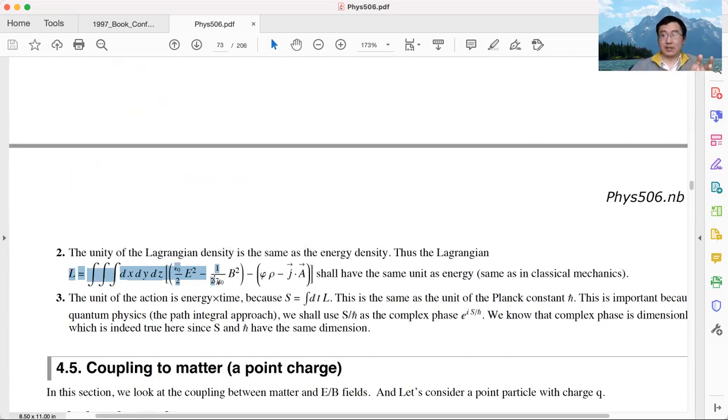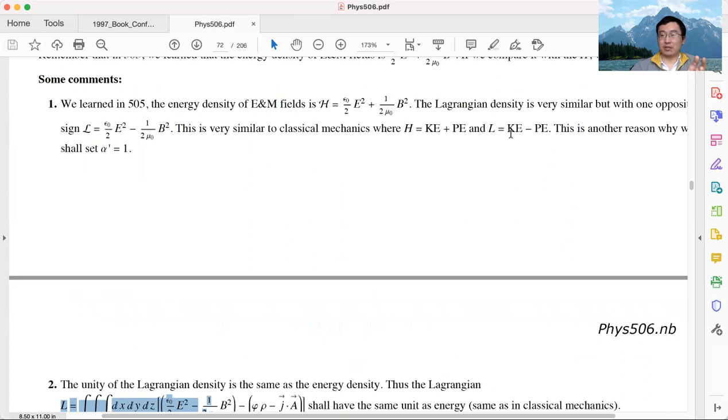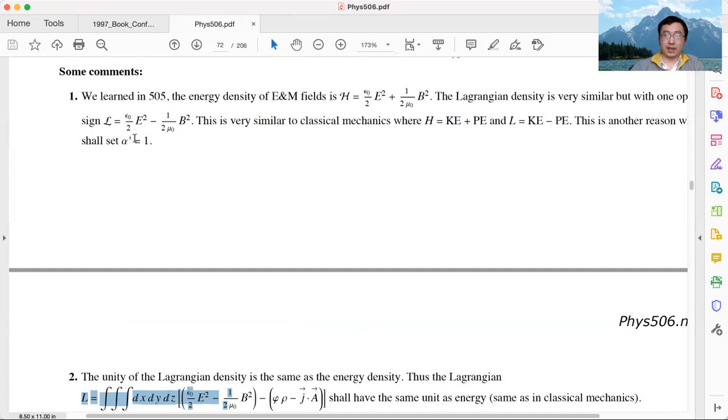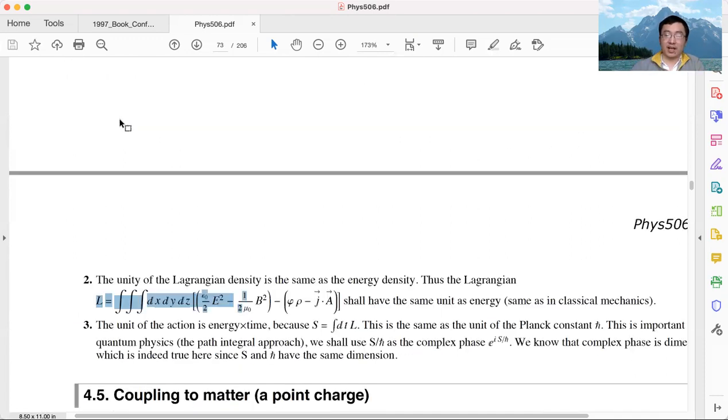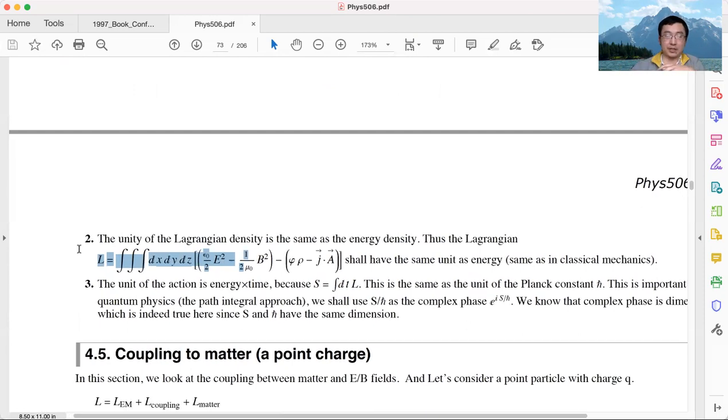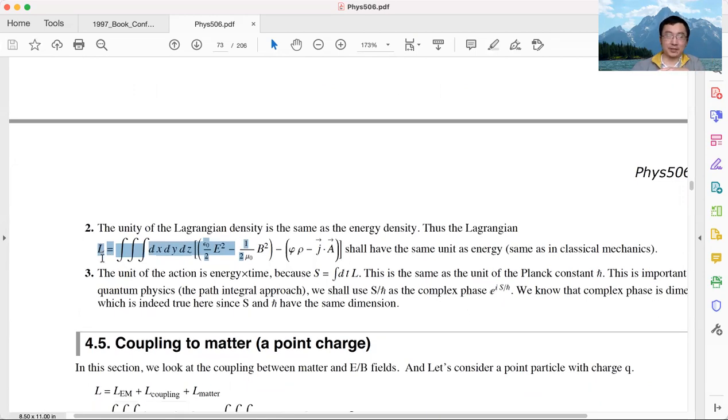That is again the same as classical mechanics. In classical mechanics, Lagrangian and energy, the Hamiltonian, have the same unit, because they have the same term, just with the sign flipped. So in the E and M field, Hamiltonian, energy, and the Lagrangian also have the same unit. So Hamiltonian density and the Lagrangian density have the same unit, and Hamiltonian energy and the Lagrangian have the same unit. So the unit of Lagrangian is still energy, same as classical mechanics.